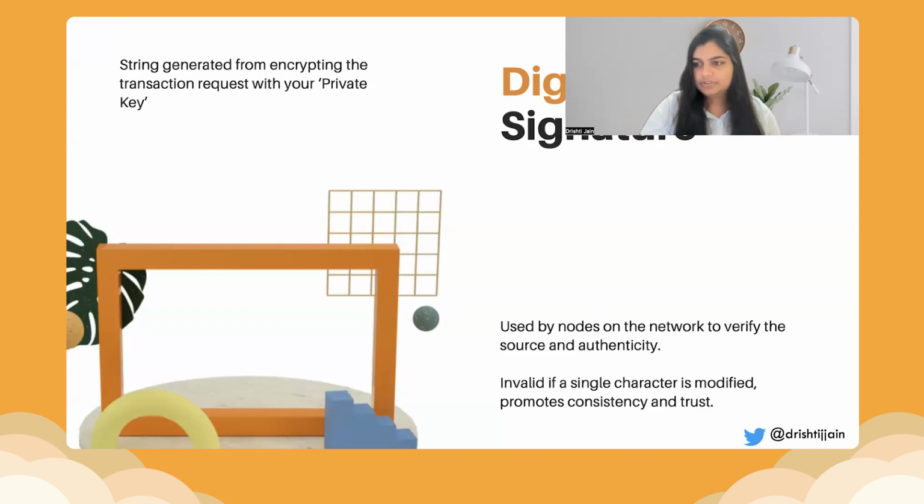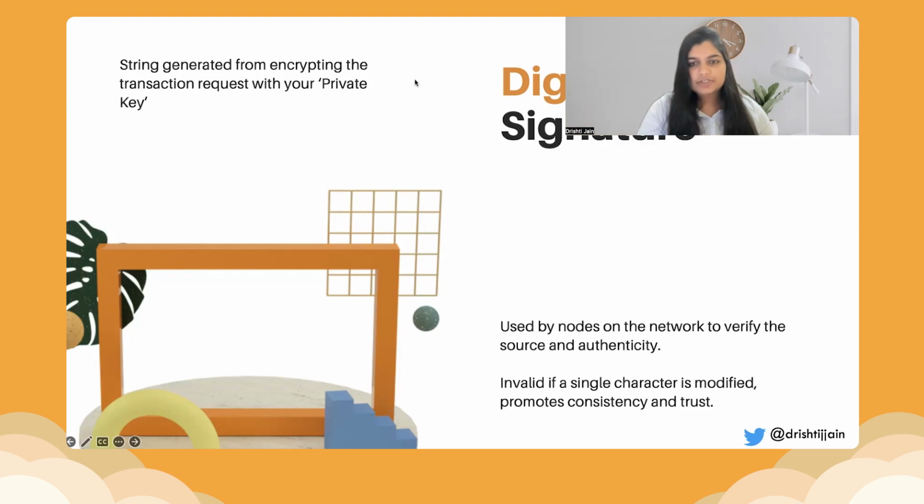Now, with digital signatures, strings are generated from encrypting the transaction request with your private key. I would also show this through an example further down the line. So there is a concept of private key and public key whenever we're talking about digital signatures. And when we use public key cryptography, both the private key as well as the public key are used. During encryption, the private key is used. During decryption by the intended party, the public key is used.